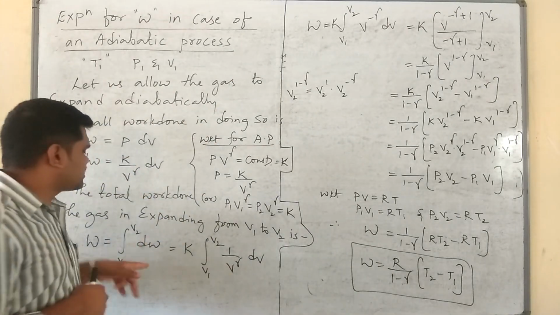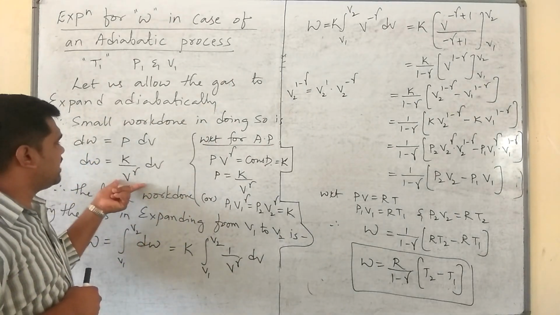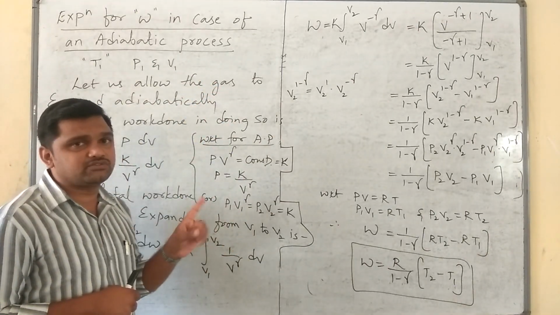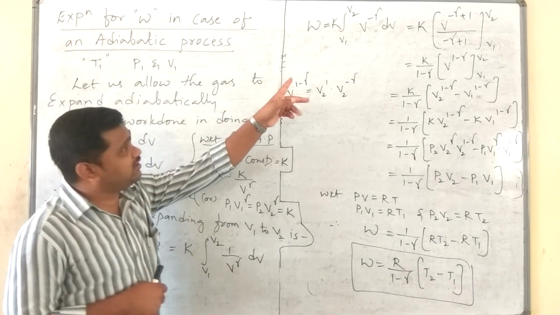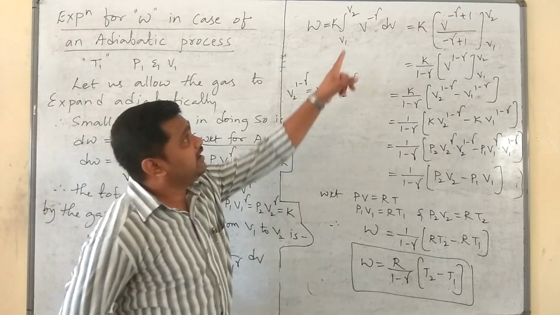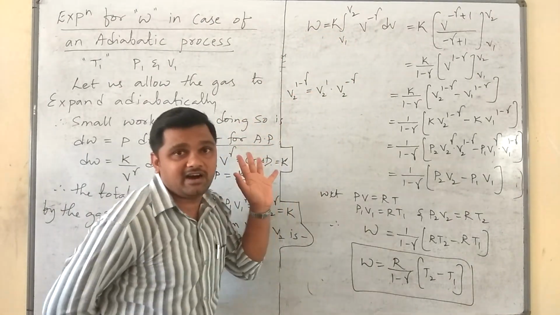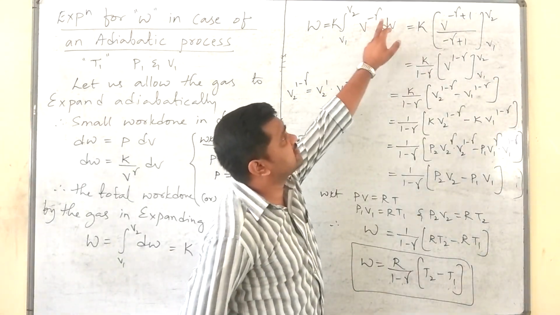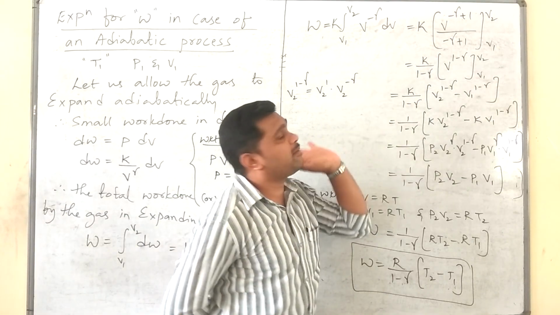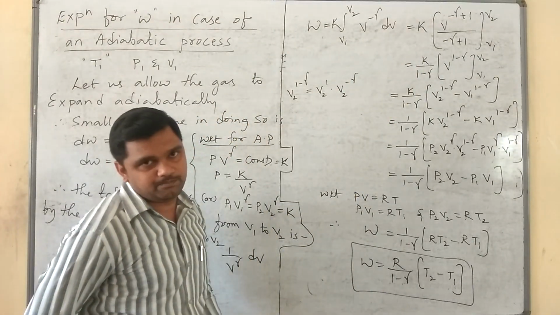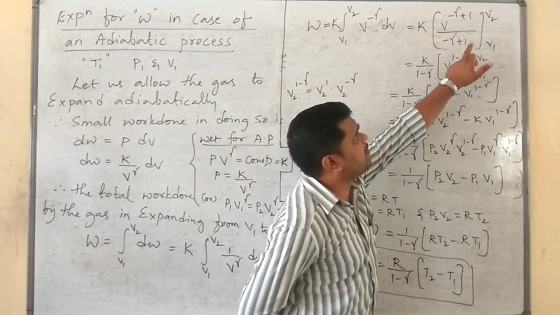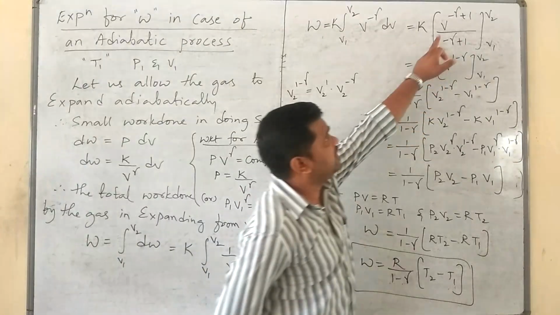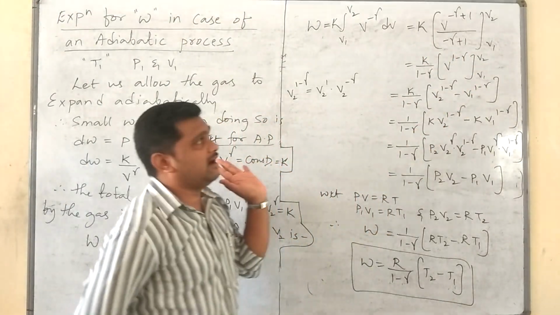Next, for the total work done, in place of dW we write K by V^γ. V^γ on transferring to the numerator gives V^(−γ). Even a small baby knows. So, V^(−γ) dV. Next we have to integrate V^(−γ). On integrating V^(−γ), what we get here is V^(−γ+1) over (−γ+1) within the limits V1 and V2. Next, −γ+1 can be written as 1−γ, and I have taken it outside. Therefore, the remaining thing is V^(1−γ).